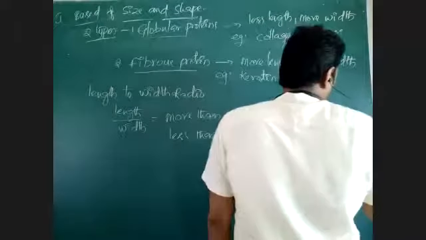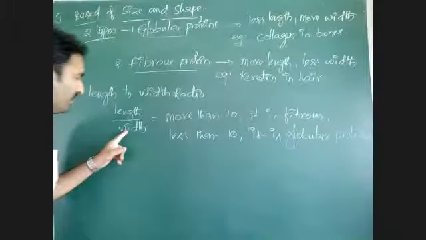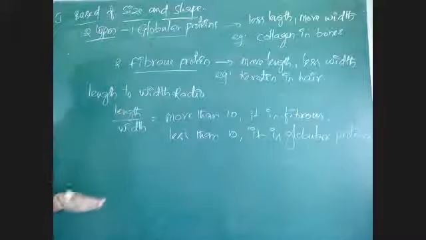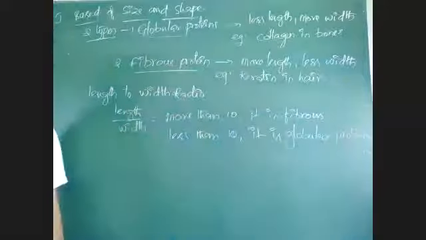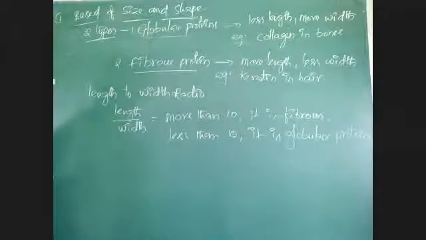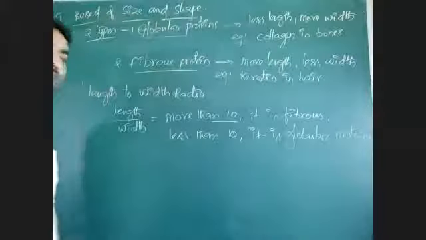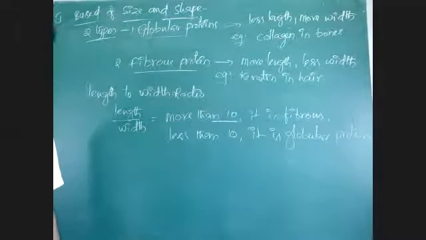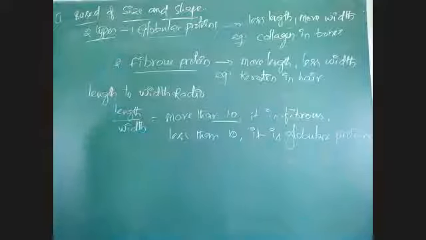A globular protein has more width. Width increasing means the ratio will decrease. Length increasing means the ratio will increase. So a ratio of more than 10 between length and width means a fibrous protein, and less than 10 means a globular protein.